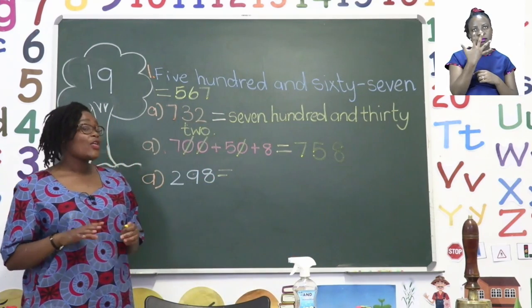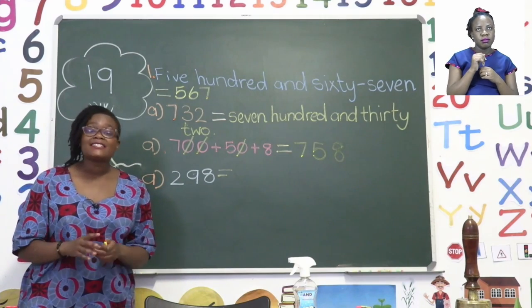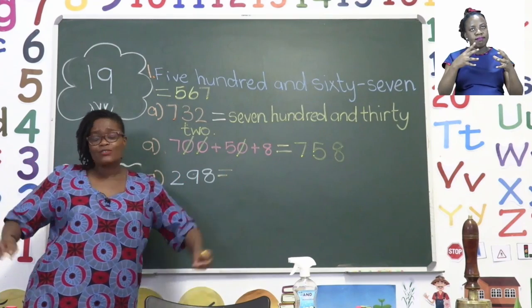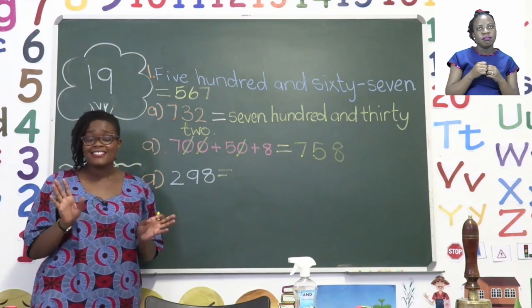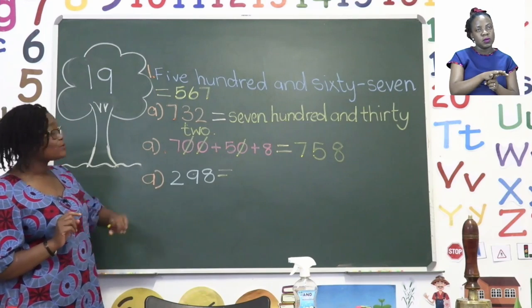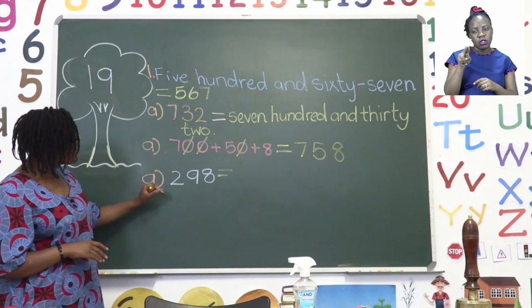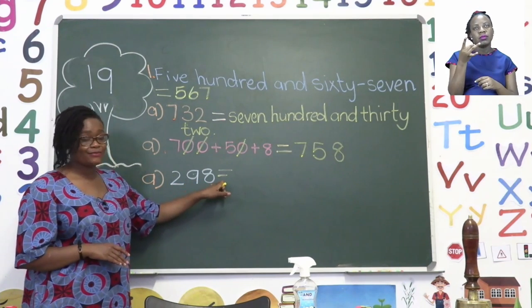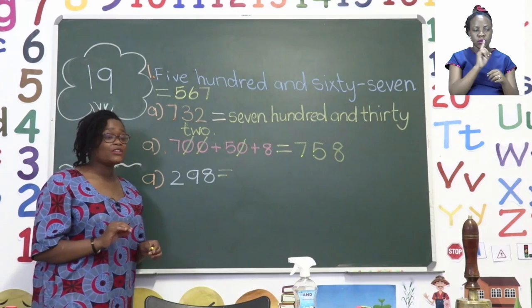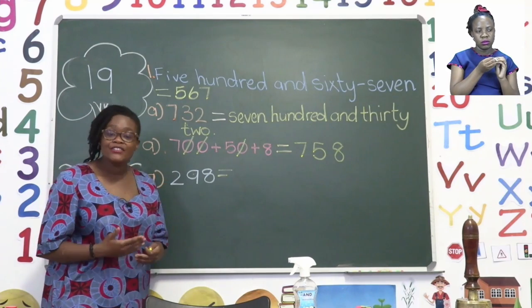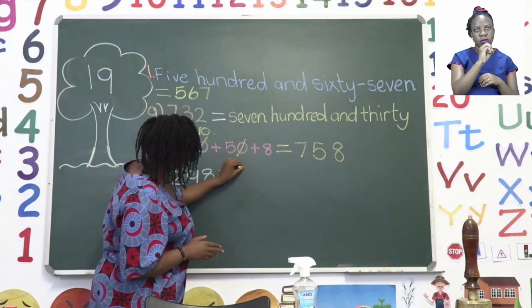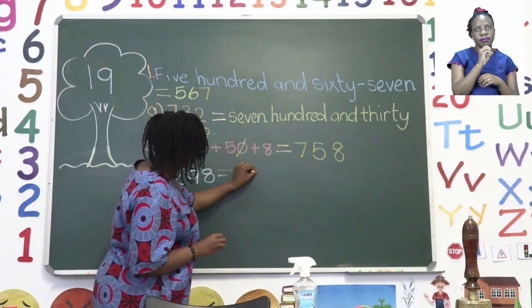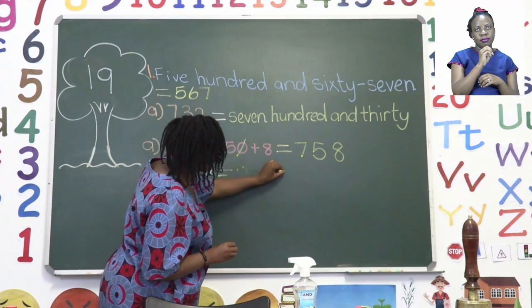758. Now the opposite of this is called expanded form, where we take a number and we stretch it out according to their tens and units, just like how it was on top. Here we have 298. So the first digit we're going to write is 200. So we will say 2 as the first digit and then 100. But we are not done. We need to add it.